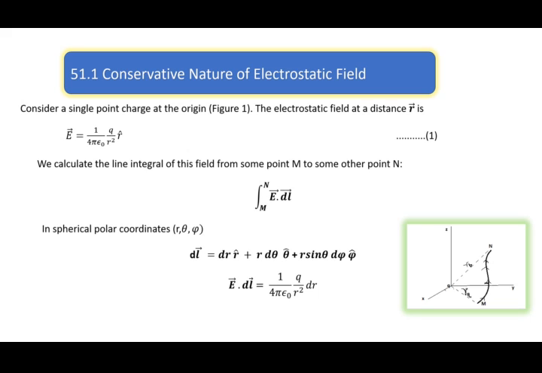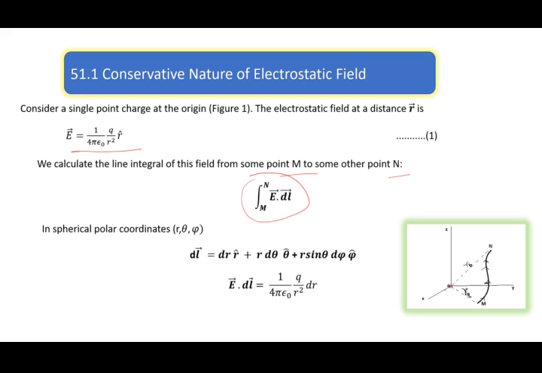We consider a single point charge at the origin. The electrostatic field at a distance r is given by Coulomb's law: E is equal to 1 by 4 pi epsilon naught, q divided by r square, into r cap. Now we will calculate the line integral of this field from some point m to another point n, and that line integral is written like this.